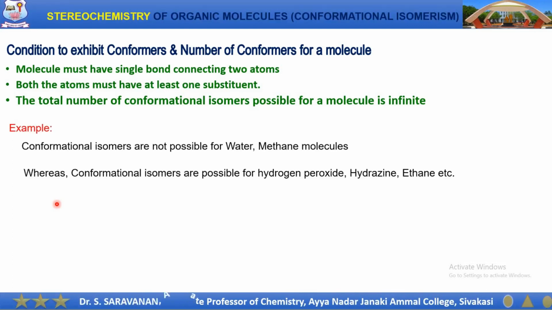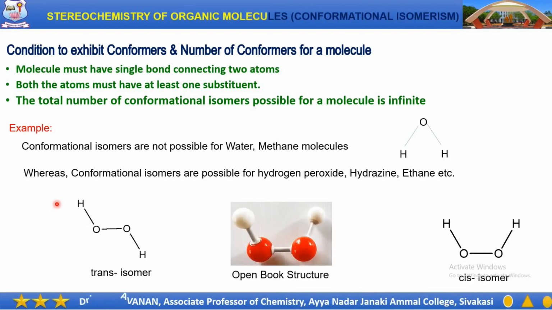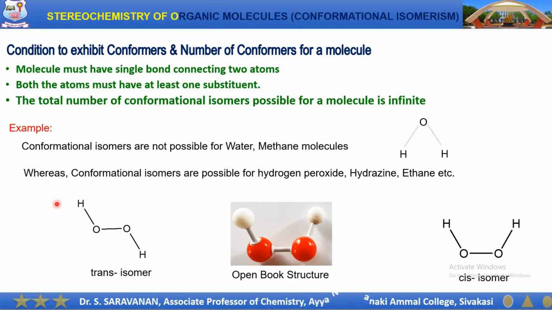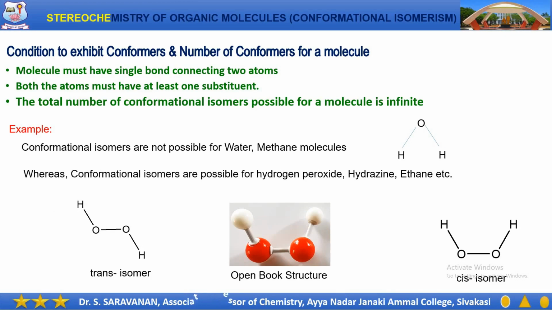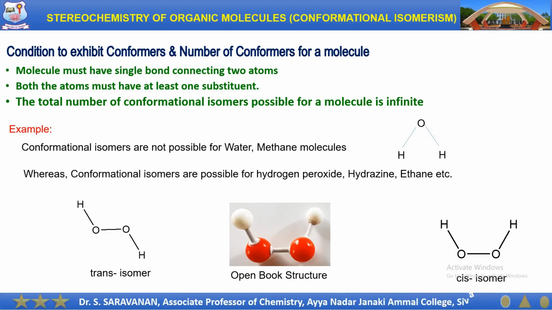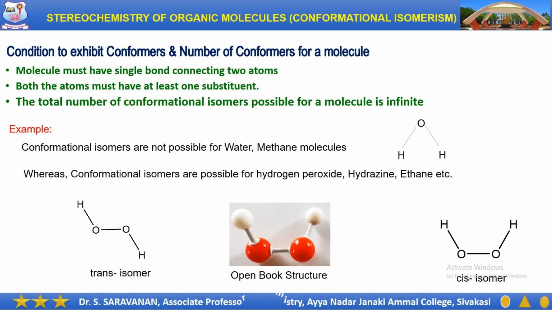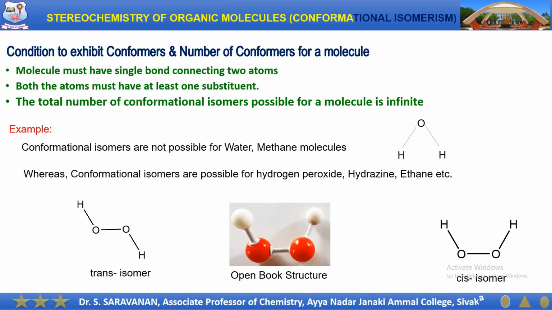For example, molecules like methane and water do not have conformational isomers because in these molecules the two atoms are connected by a single bond, but the hydrogen atom does not contain a substituent. In the case of hydrogen peroxide, consider the single bond connecting the oxygen atoms. Here, each oxygen atom is connected to a substituent. Therefore, conformational isomers are possible for hydrogen peroxide.